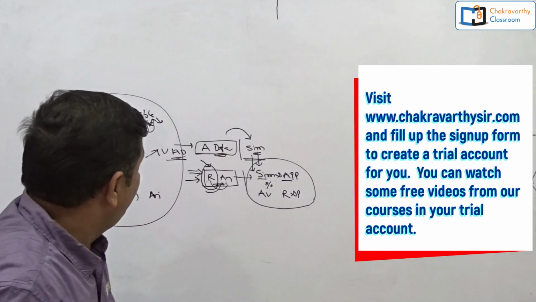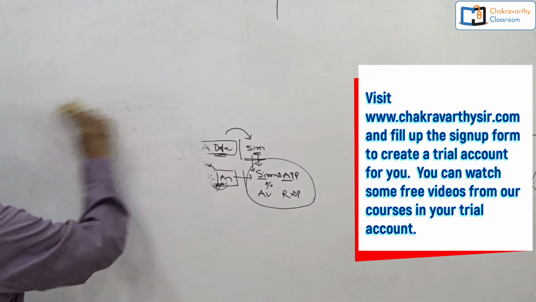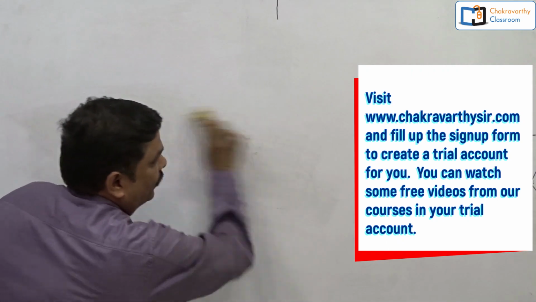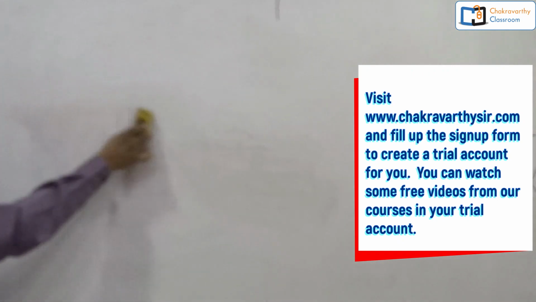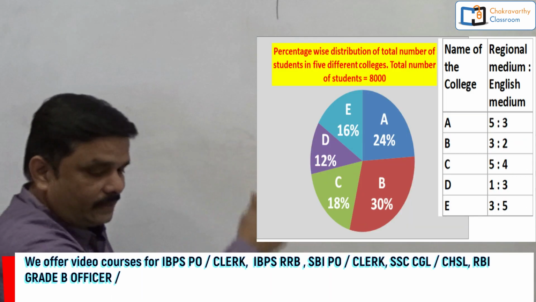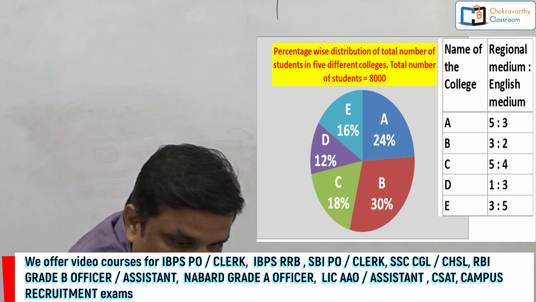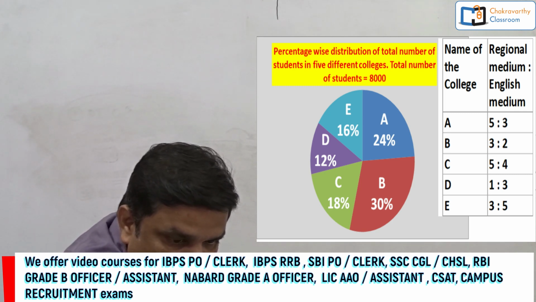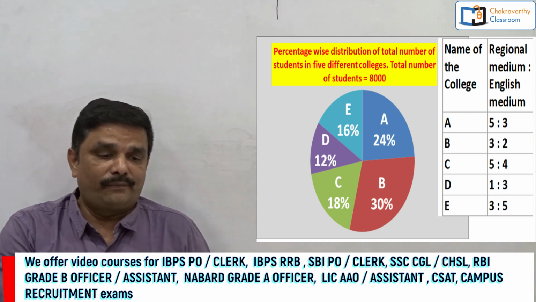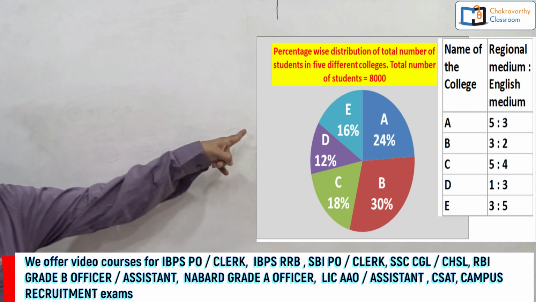Now start this question. This question is taken from one of the recently conducted competitive exams. I have just changed some numbers and words. The rest of the things are the same. Now students, just see the question there on your screen. I'll read it for you. Just go for this. How they have given the data: study the following information carefully and answer the questions that follow. And see how the data is given there, students.